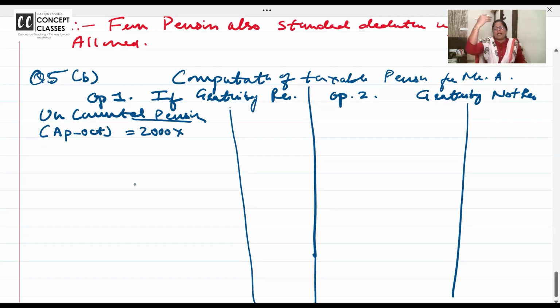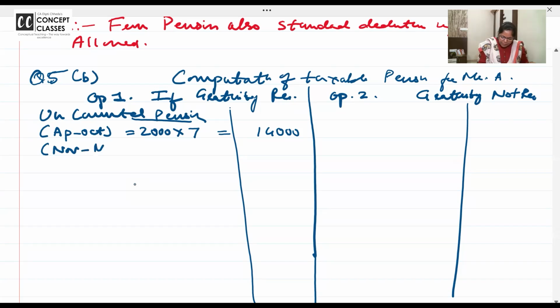Ma'am, but 23, last year. We are calculating income for financial year 24-25. April, May, June, July, August, September and October. 7 months. 7 months he received 2,000 into 7. 14,000.